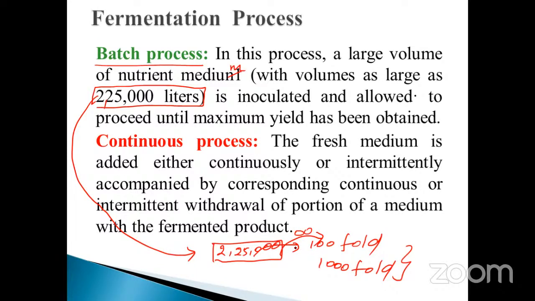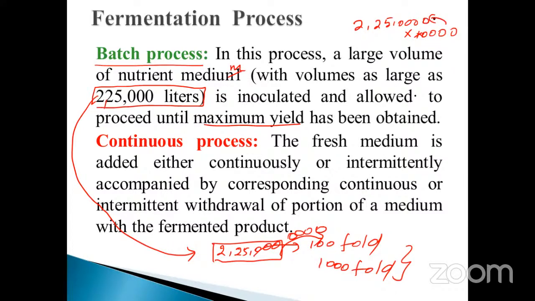Just add 20, 30, 40, like that, and see how many liters will be obtained. To proceed until the maximum yield, it is this much only. For example, 2,25,000 is the inoculum, and multiply it by 1,000 or 10,000.